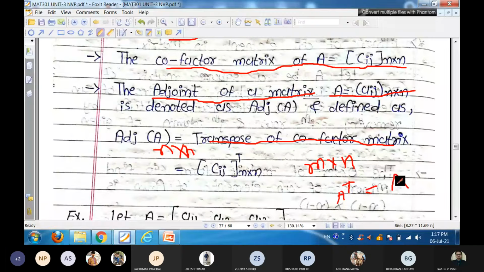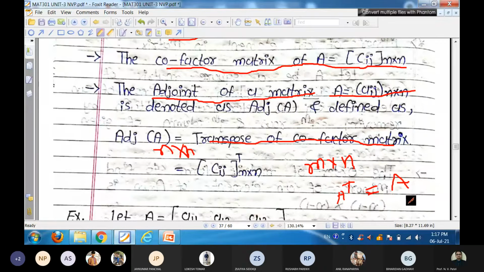Then what is the definition of this matrix when A transpose equals A? इसे क्या कहते हो आप? Symmetric matrix. It is called a symmetric matrix. When A transpose is equal to A, that means after interchanging row and column, if our matrix is similar, then that matrix is called symmetric matrix.